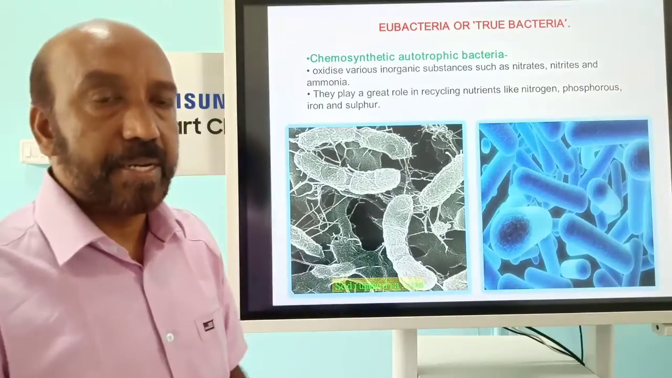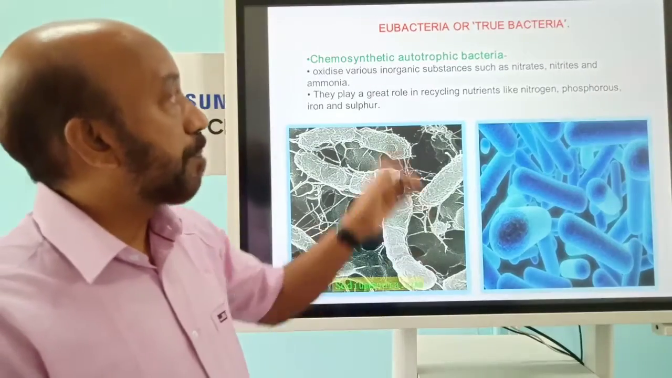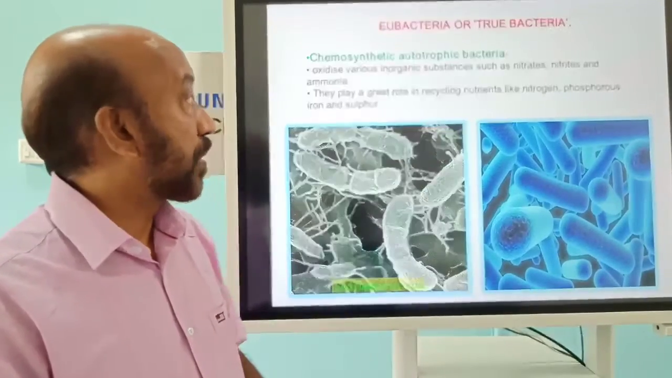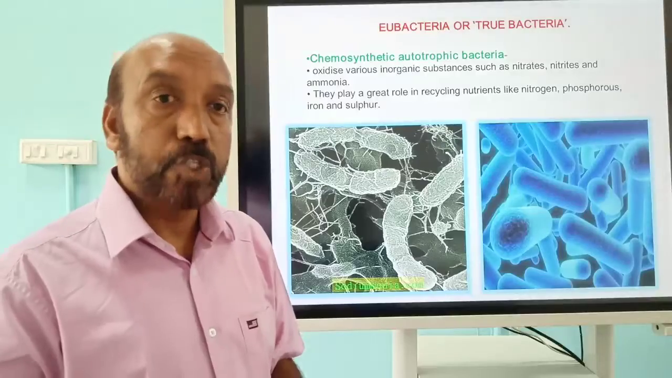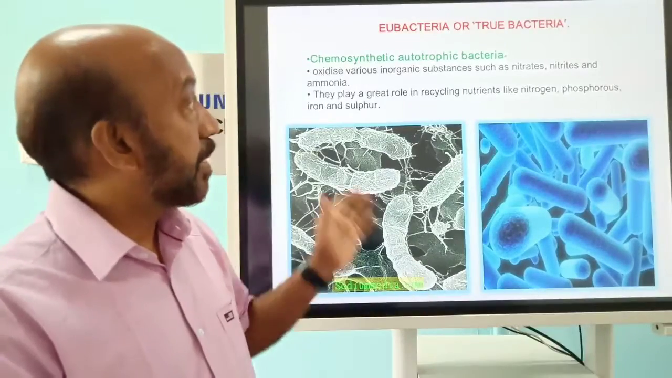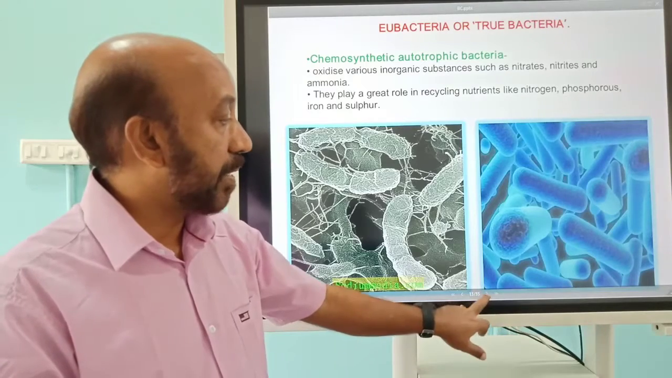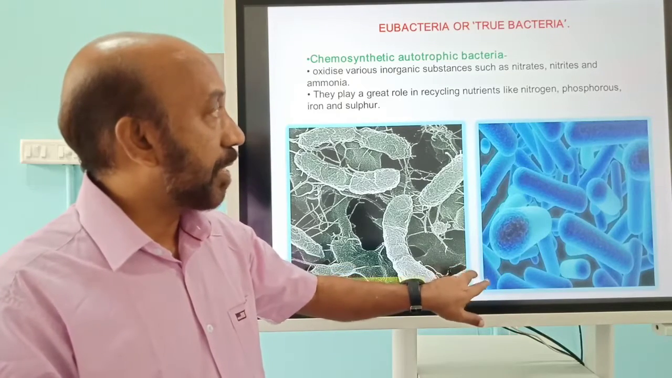We already discussed it in 9th class also. They play a great role in nutrient cycling, like nitrogen, phosphorus, iron and sulfur. These bacteria are called the chemosynthetic autotrophic group of bacteria.